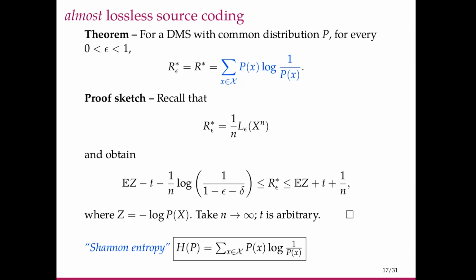So we obtained upper and lower bounds for L epsilon of x^n, and using that we could show that the rate of a source code is actually equal to this mathematically calculated quantity, which is called Shannon entropy.